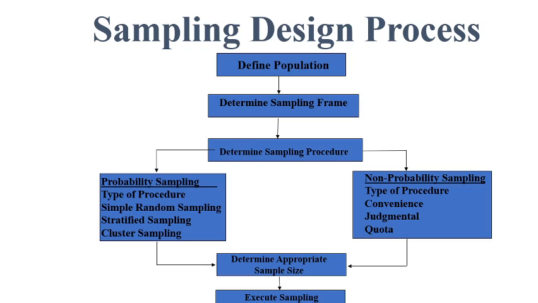Because it is important in this whole process that the data is collected by considering that it represents the whole population.